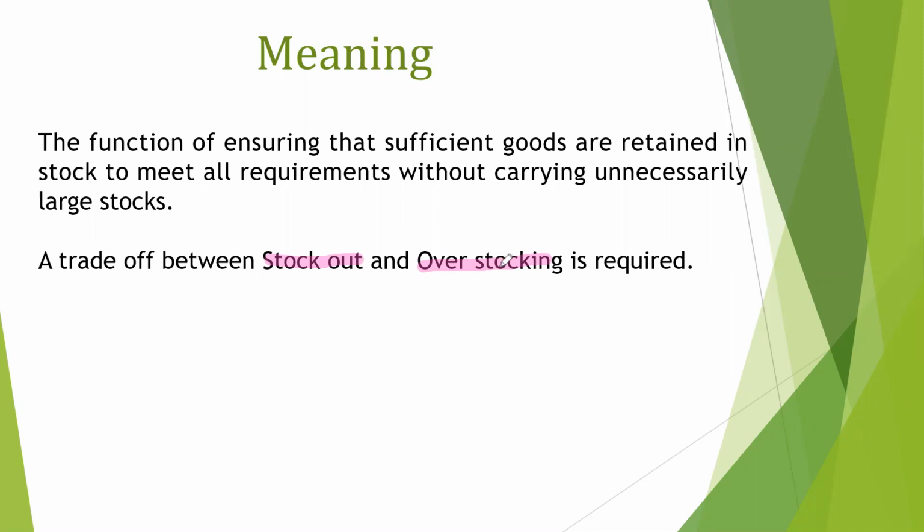On the other hand, overstocking is the complete opposite of a stock out situation. In overstocking, we have excess of the raw material lying in the warehouse, which results in an additional cost of maintenance of the stock, insurance expenses, blockage of working capital, etc. Thus, a business has to ensure a level of material in its warehouse such that both the situations of stock out and overstocking are avoided.